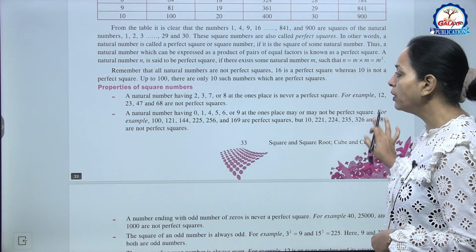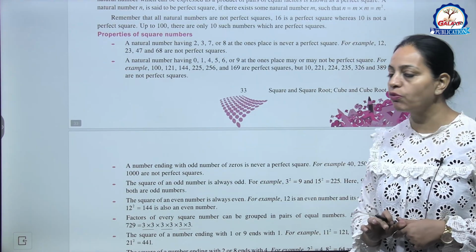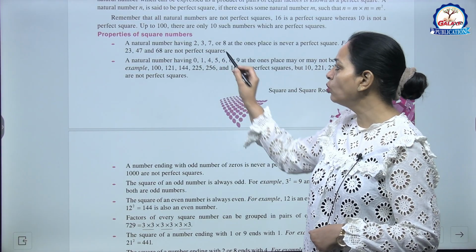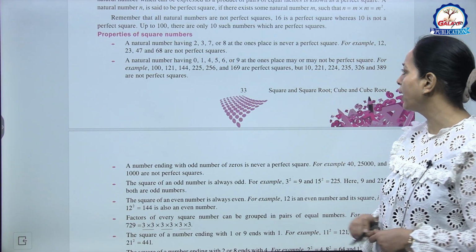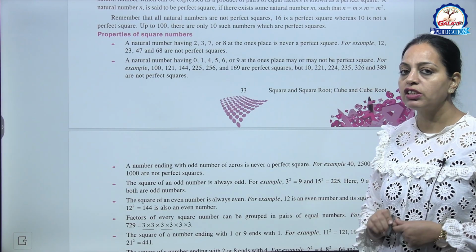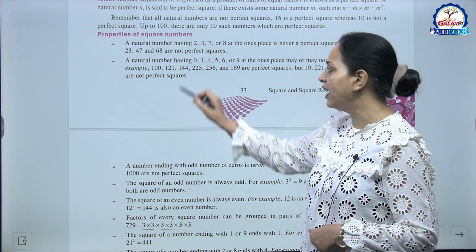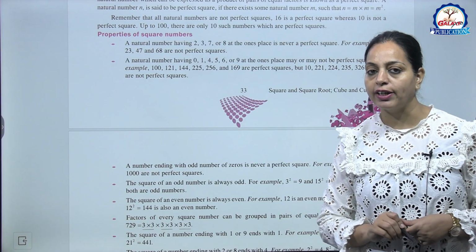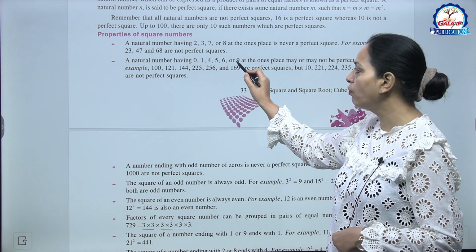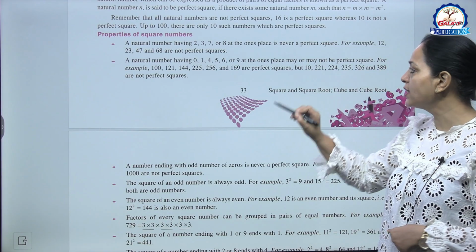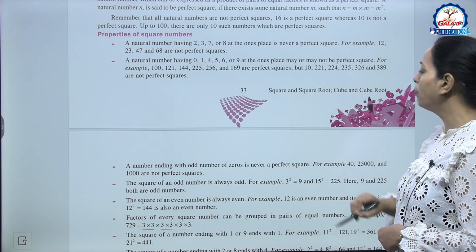Okay. Now properties of square numbers. The first one, a natural number having 2, 3, 7 or 8 at the ones place is never a perfect square. For example, 12, 23, 47, 68. These are not perfect squares. Now the second one, a natural number having 0, 1, 4, 5, 6 or 9 at the ones place may or may not be a perfect square.